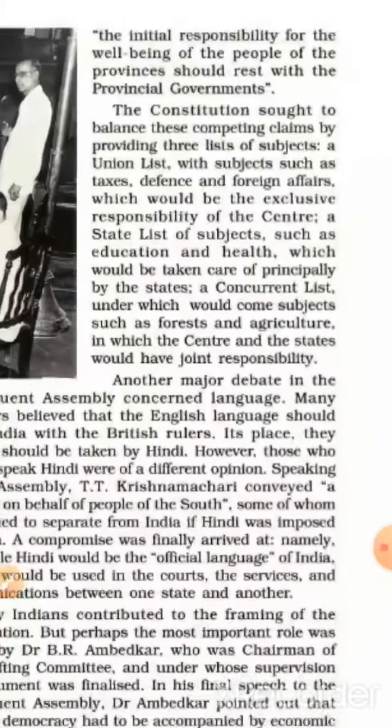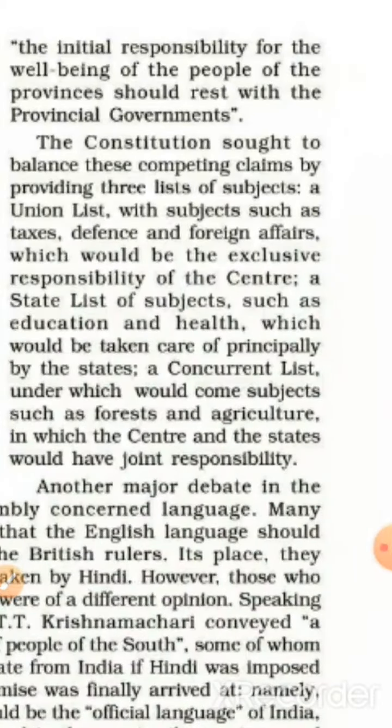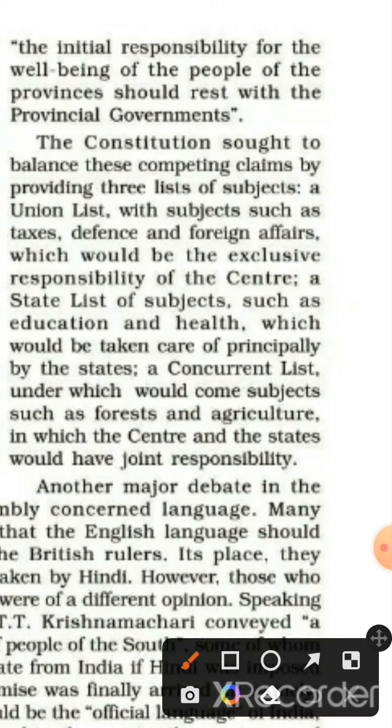The Constitution sought to balance these competing claims by providing three lists of subjects. A union list with subjects such as taxes, defense and foreign affairs, which would be the exclusive responsibility of the center. A state list of subjects such as education and health, which would be taken care of principally by the state. A concurrent list under which would come subjects such as forest and agriculture, in which the center and the state would have joint responsibility.